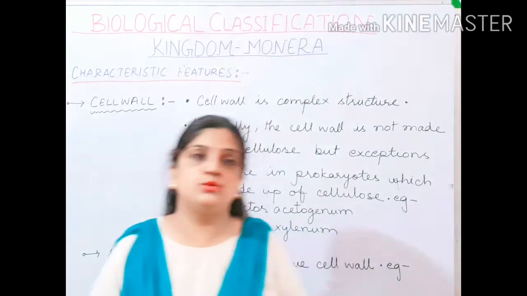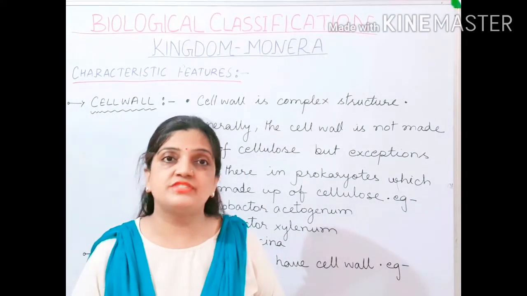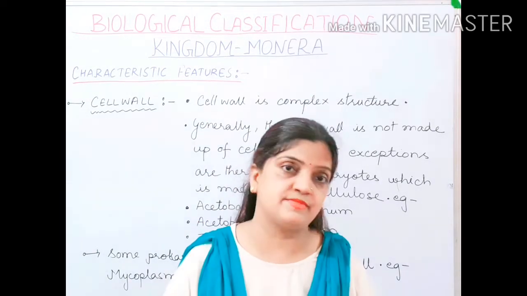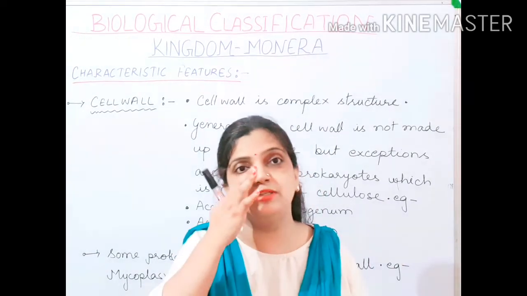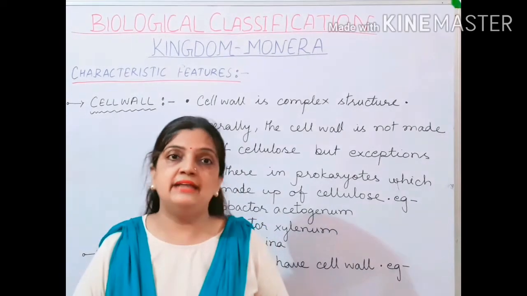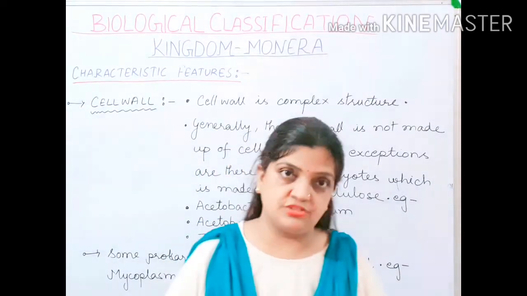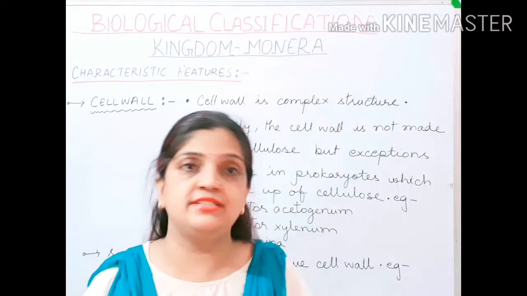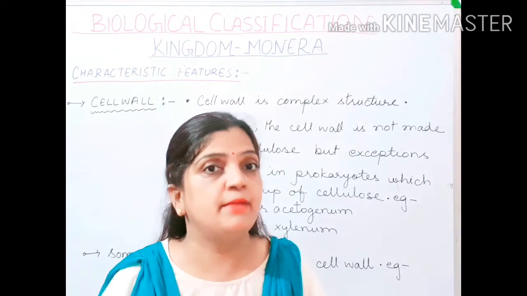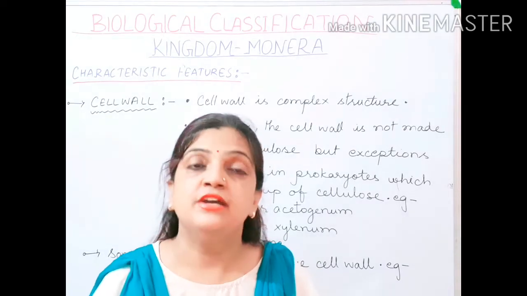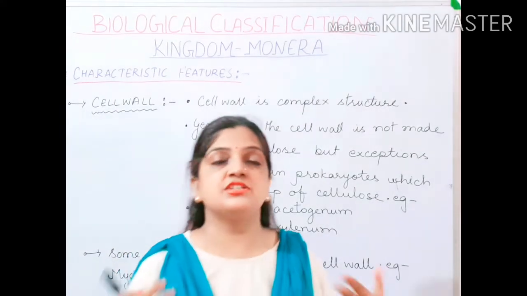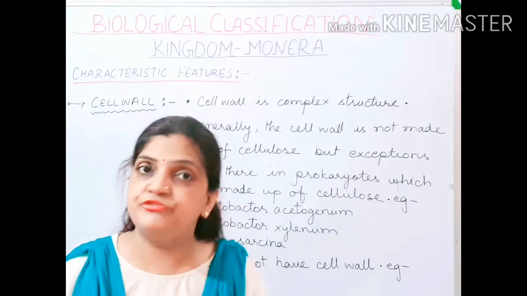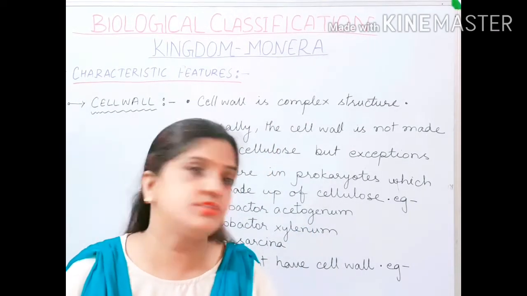Children, as I told you, the structure of the cell wall is very complicated in Monerans, in prokaryotic organisms. I told you that the cell wall is made up of peptidoglycan, which has two important structures: polysaccharides and amino sugars. Along with these, some acids like muramic acid and teichoic acid are also present. Now children, in everything, some exceptions are also there.